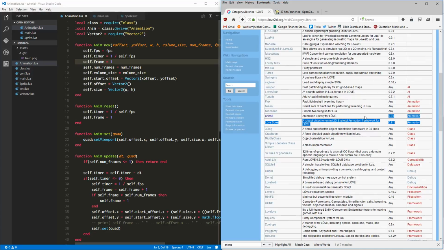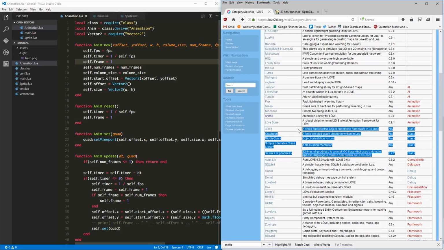Remember, we were messing with animations. We've been messing with animations, and you can see there's some tweening libraries, which we'll probably get into later. There's 3 of them. There's an actual animation library for Love, and then there's actually a 2D skeletal animation framework also, as well as a few implementations of a class-like behavior for Love2D modules or tables.